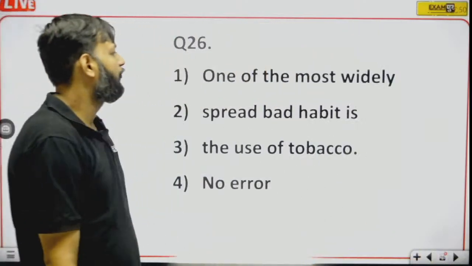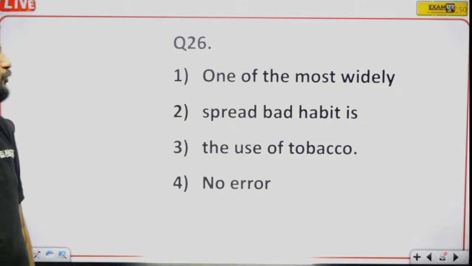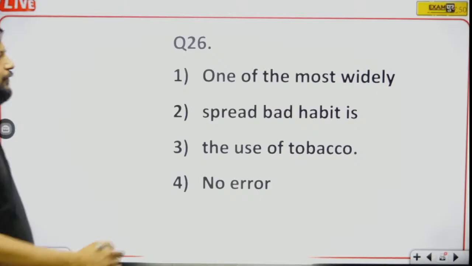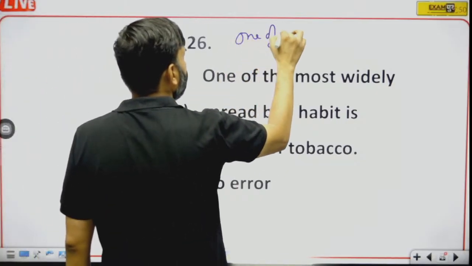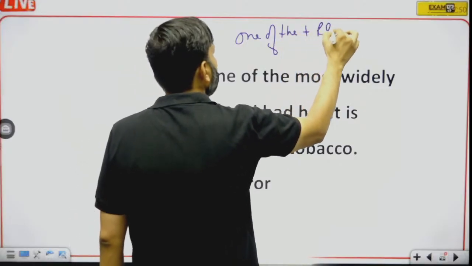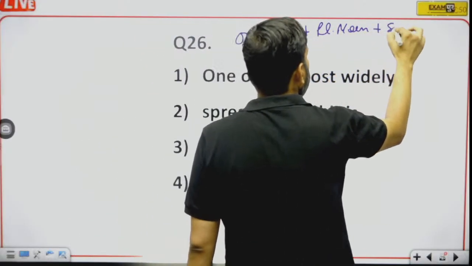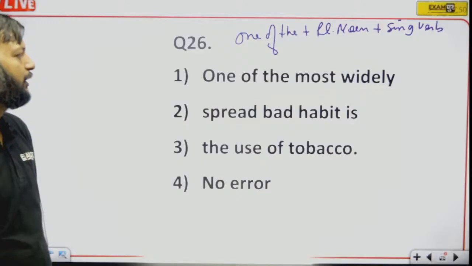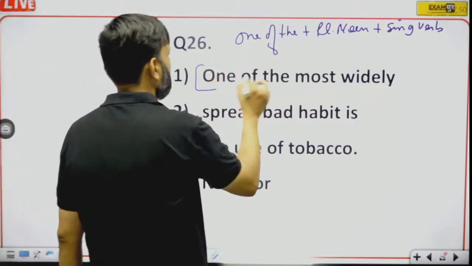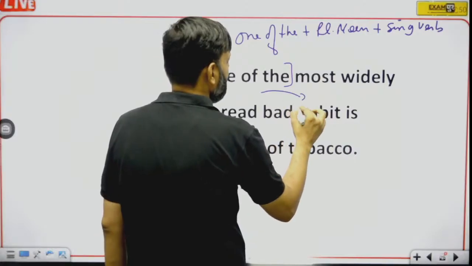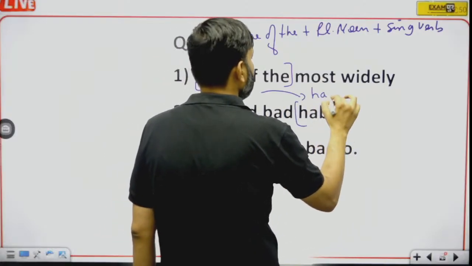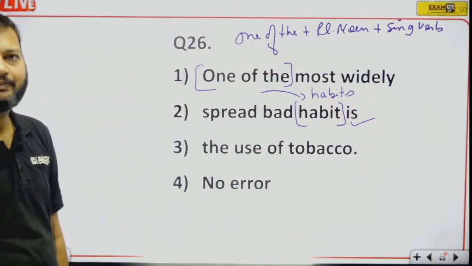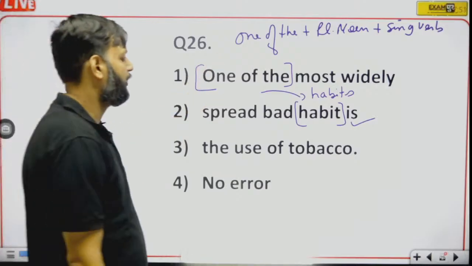Next one. One of the most widely spread bad habits is the use of tobacco. See, one of the is followed by plural noun and singular verb. So here we have one of the, which should be followed by plural noun. So here habit will be replaced by habits, and singular verb is absolutely right, because one of the is followed by plural noun.